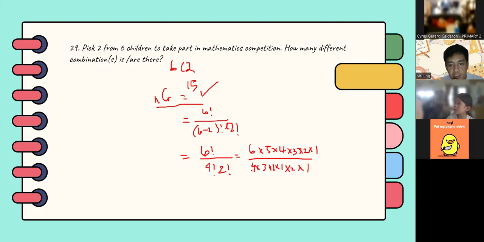Then you cancel the same numbers, so you would be left with 6 times 5 all over 2 times 1. So 30 all over 2, which is equal to 15. So any questions?